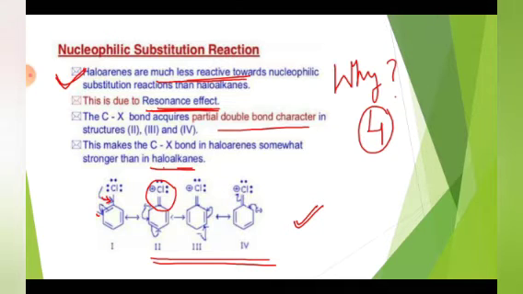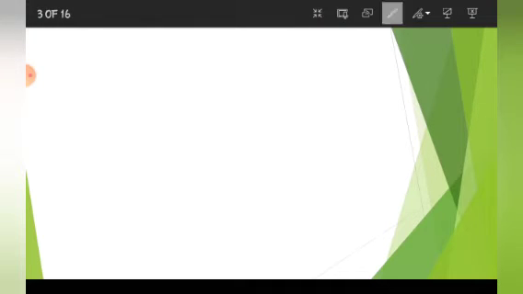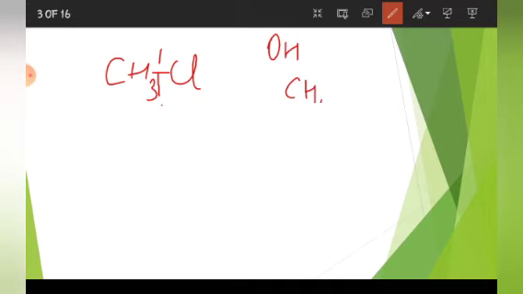Suppose I take the example of any haloalkane, suppose I write CH3Cl. In this case, this bond will break very easily and any nucleophile, suppose OH, will come, and the final product will be CH3OH.